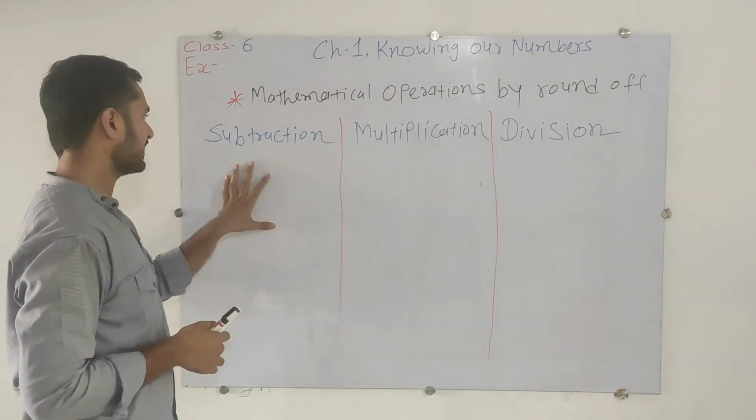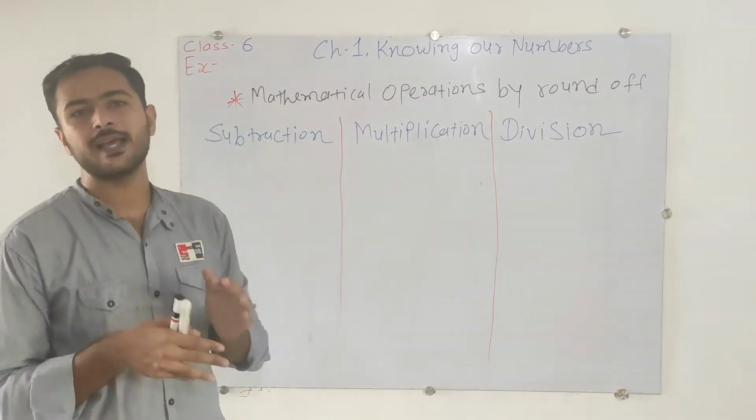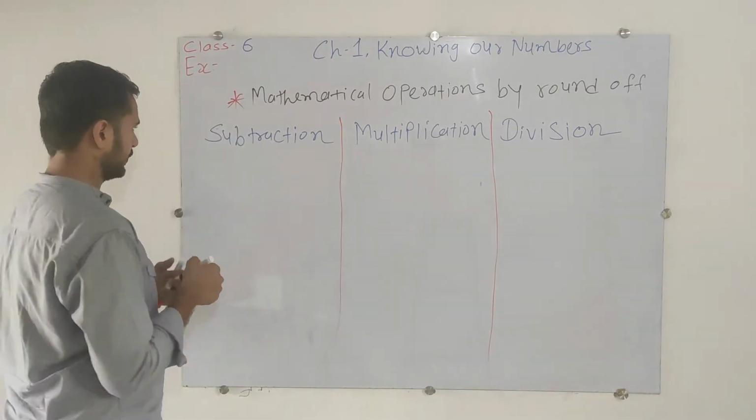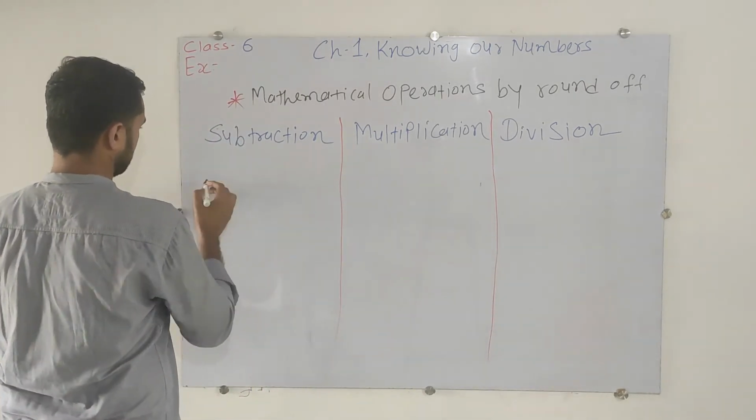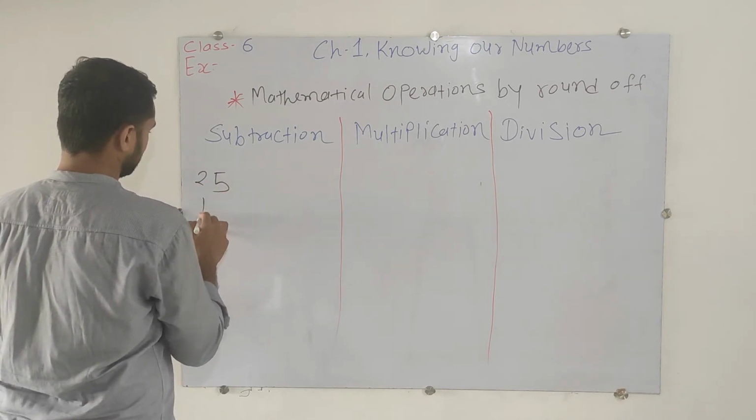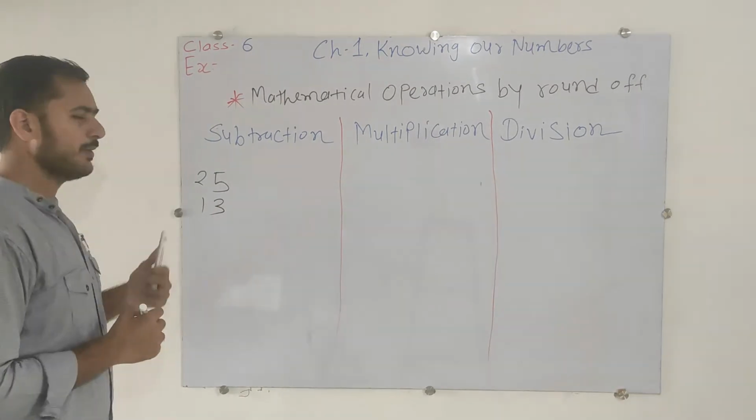Now we are just going to discuss subtraction, multiplication, and division. The same process will follow as we did in the addition one. Here, let's select the two numbers that are 25 and 13. So we have to subtract 25 minus 13.